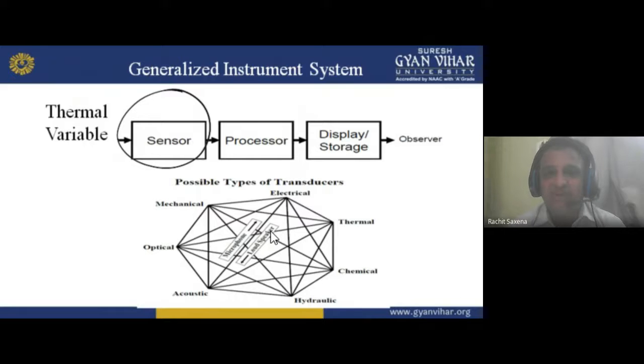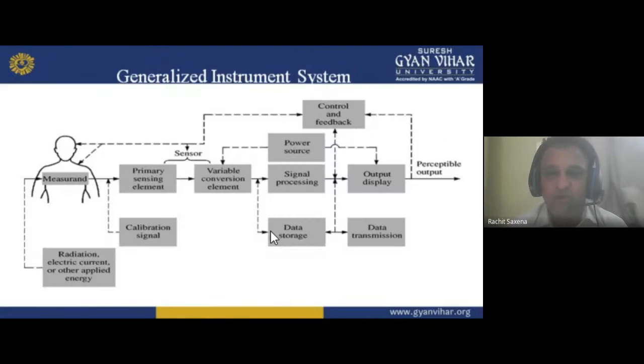Okay. So the generalized instrument system comprises all this. This is the simple generalized instrument system which we work on. First is the measurand, which is measured. Then we have a primary sensing element, then the variable conversion element, then the signal processing, then the output display, and this is the perceptible output which we want.